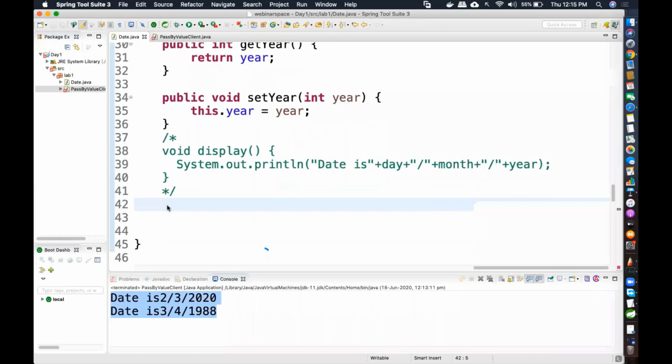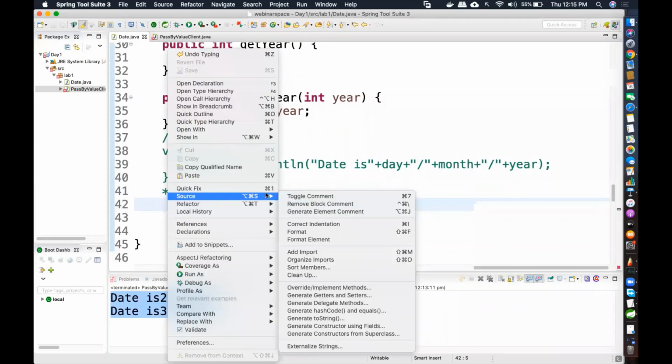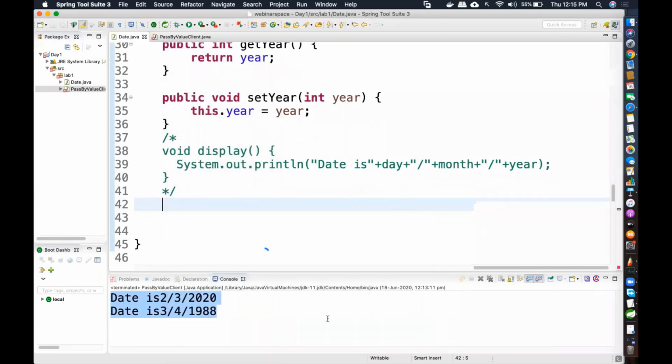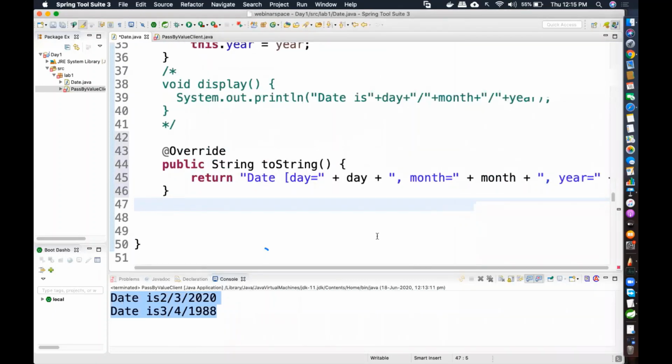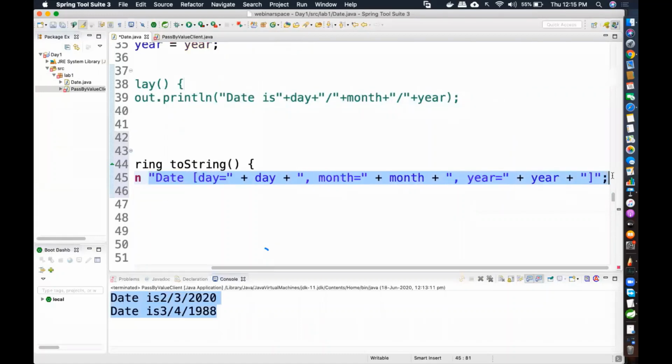I'm going to right click, source, generate toString. There is a method called toString. It is so frequently used in Java that it is auto generated. I click on that, select all, it's already selected, and then click generate. Whatever is there in your display, day, month, and year printing, is exactly what is coming over here. But it is just returning the value.